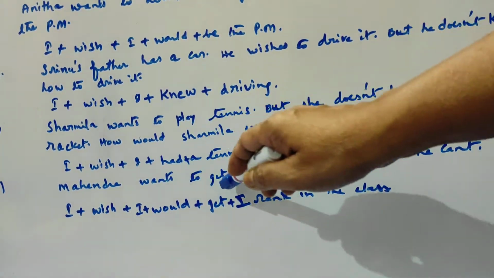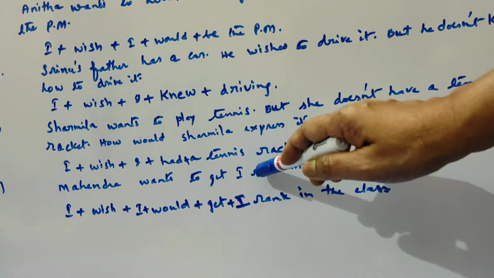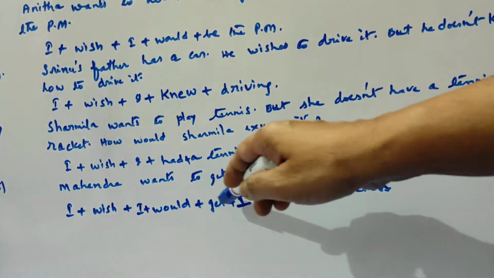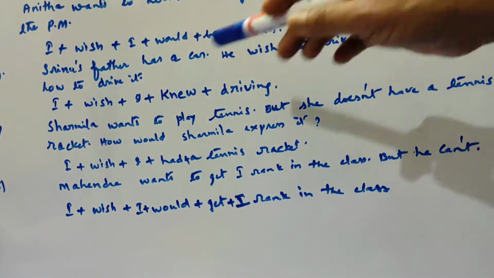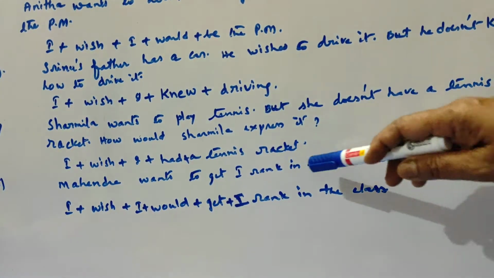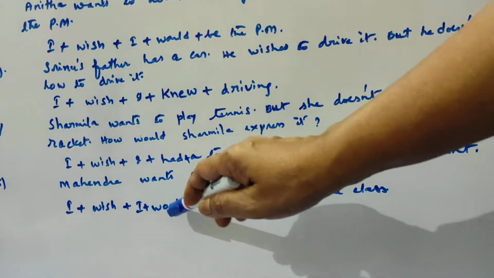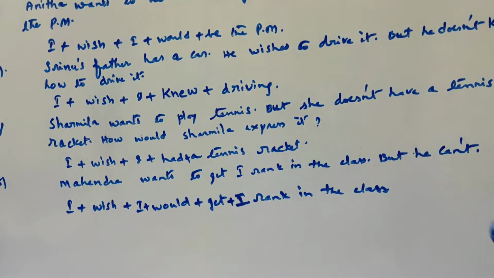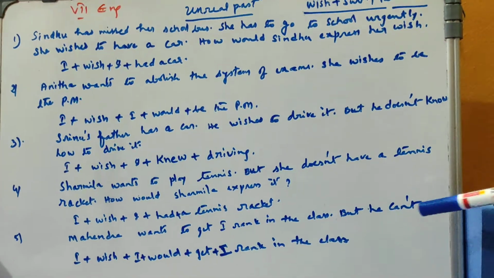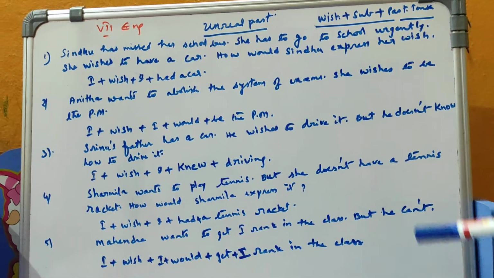He wants to get the first rank. Okay, this is the wish, but it is not possible now. That's why here, I wish I would get the first rank in the class. He wanted to get the first rank, but that is not possible. That's why that is unreal past. Would. Okay, I would get the first rank in the class. So this is the answer. Okay, so this unreal past is over, and all of you write these answers in your textbook.